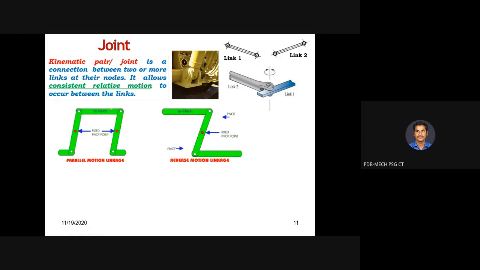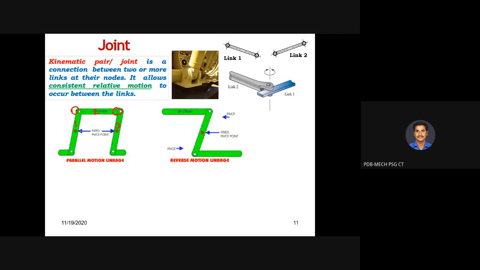If you look here, we are having a circle. That is a connection between the links. Assume this is link 1, this is link 2, this is link 3. Between link 1 and 2 we are having a connection, and between link 2 and 3 we are having a connection.